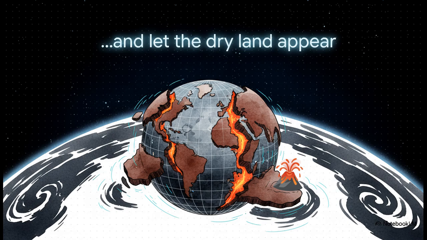And this model just keeps on working for the rest of creation. Take day 3. The command, "and let the dry land appear," suddenly sounds like a super concise description of plate tectonics and continental drift, right? A hugely complex geological process just summed up in a single command line. The whole 7-day sequence is like that. Short, simple commands executing these vast, intricate physical processes.